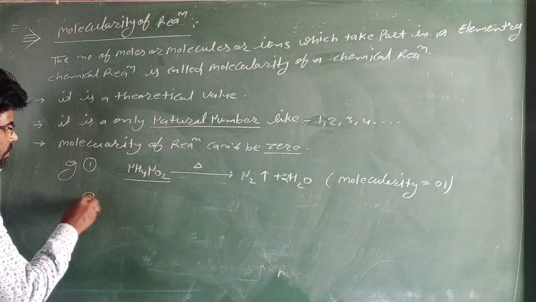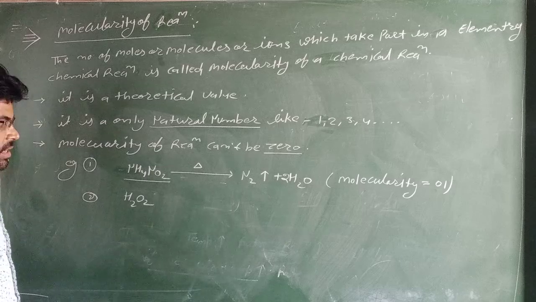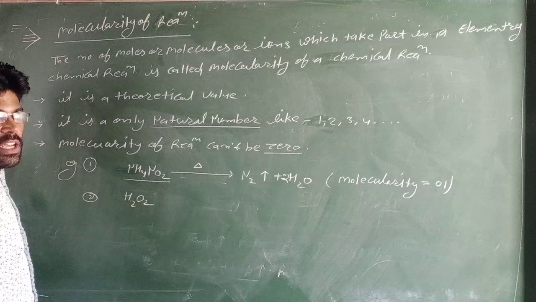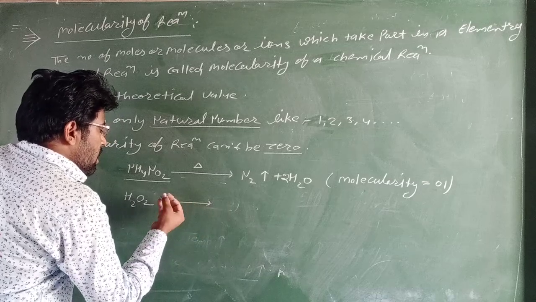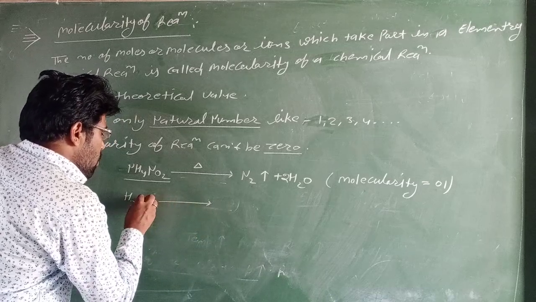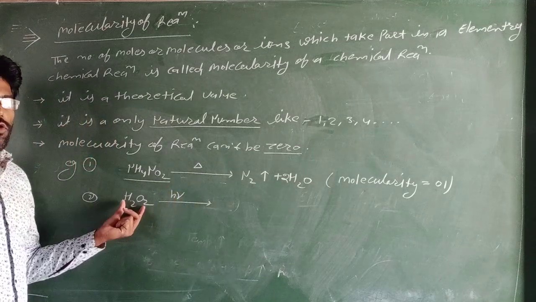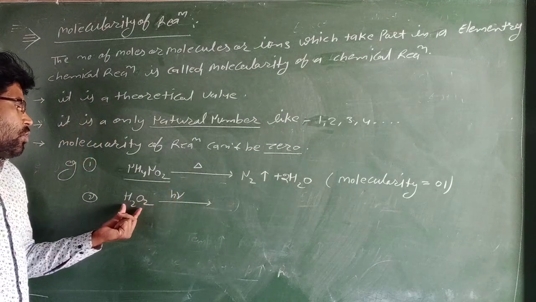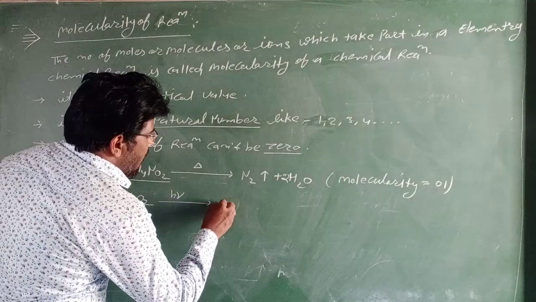Next example, H2O2, hydrogen peroxide. If hydrogen peroxide reacts in the presence of light, then H2O plus 1/2 O2 is formed.